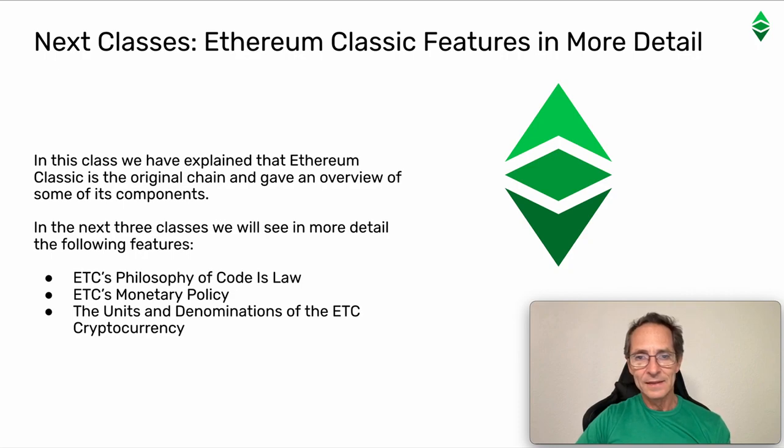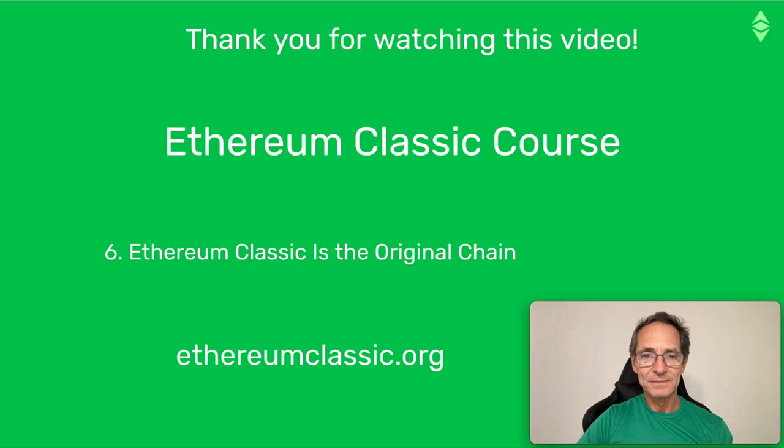Next classes. Ethereum Classic features in more detail. In this class, we have explained that Ethereum Classic is the original chain and gave an overview of some of its components. In the next 3 classes, we will see in more detail the following features: ETC's philosophy of code is law, ETC's monetary policy, and the units and denominations of the ETC cryptocurrency.